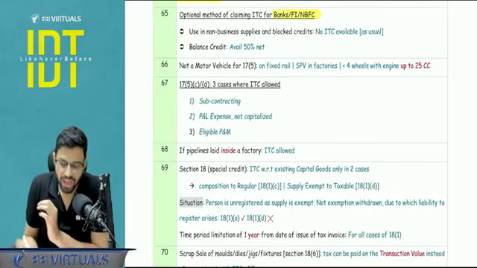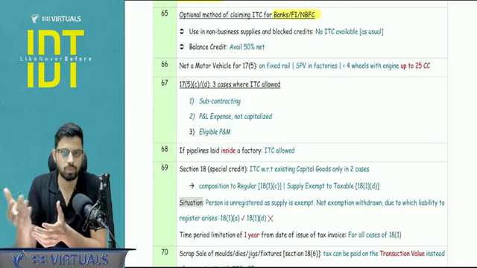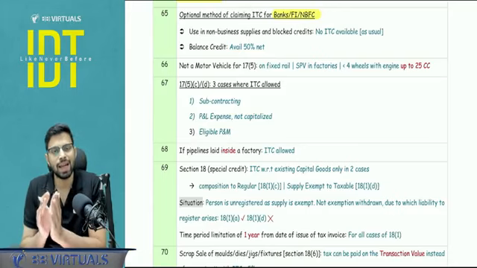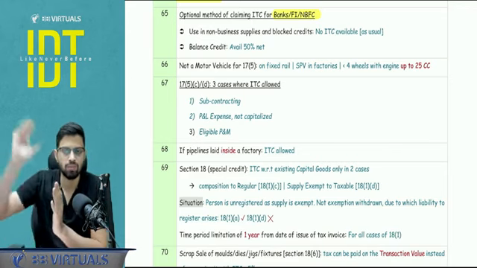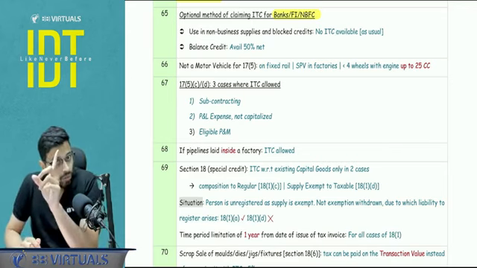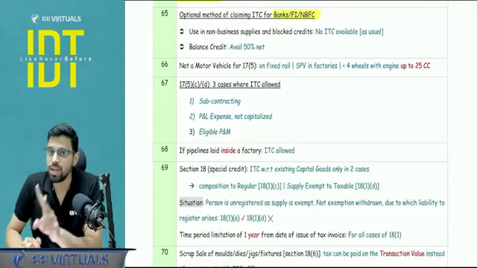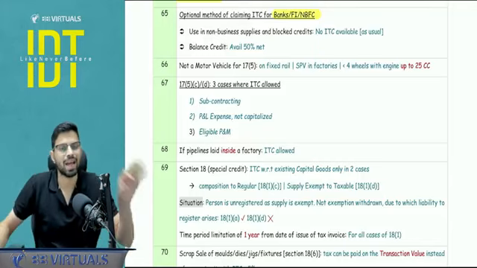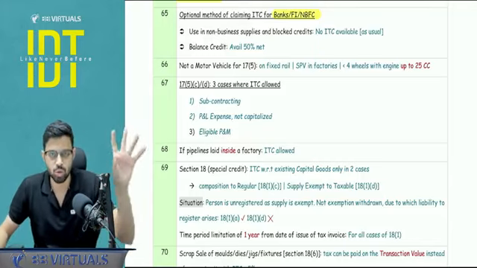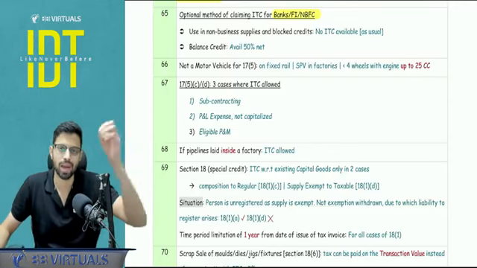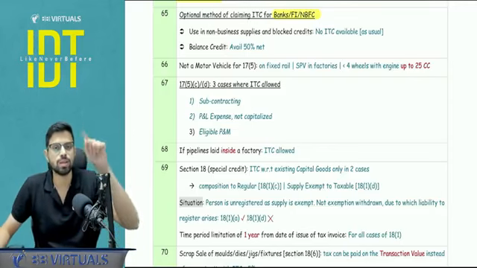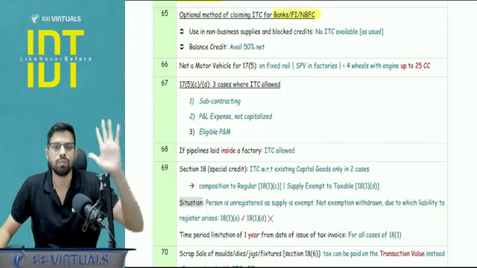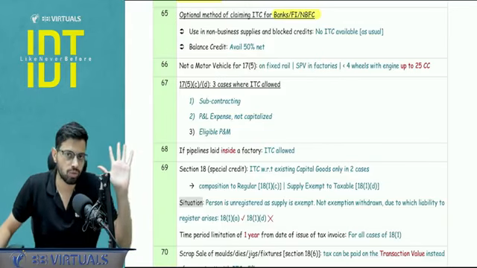For banks, FIs, financial institutions and NBFCs, there is an optional method wherein I can claim 50% credit. You know that, right? We can claim 50% credit and 50% will be reversed. But whatever is used for blocked credit, whatever is the blocked credit 17.5, and whatever is used for non-business purposes, that is 100% not allowed. So no change for those two items. Apart from that, whatever is common, exempt, taxable, you take 50%. And another point to be noted, once you take this option, for the balance financial year, part of the financial year, you cannot go out of this option.